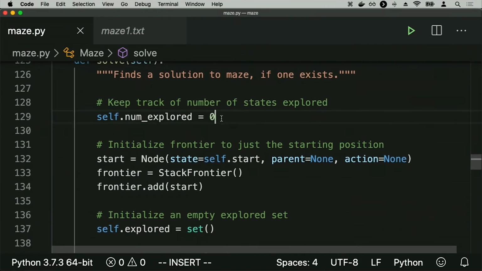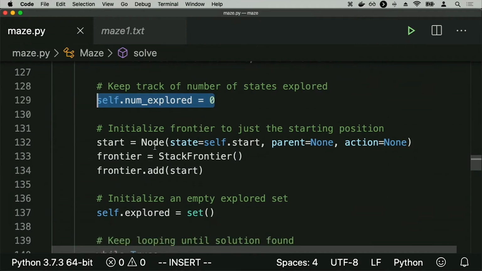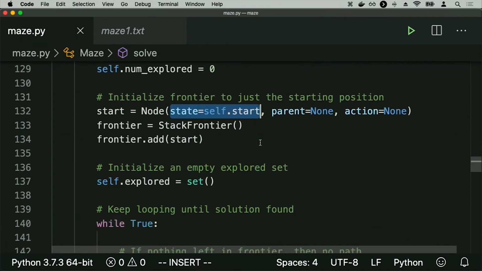We're going to keep track of how many states we've explored, just so we can report that data later. But I start with a node that represents just the start state. And I start with a frontier that in this case is a stack frontier. Given that I'm treating my frontier as a stack, you might imagine that the algorithm I'm using here is now depth first search, because depth first search, or DFS, uses a stack as its data structure. And initially, this frontier is just going to contain the start state.